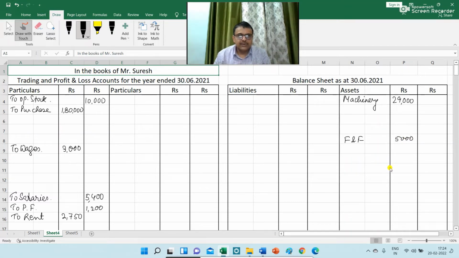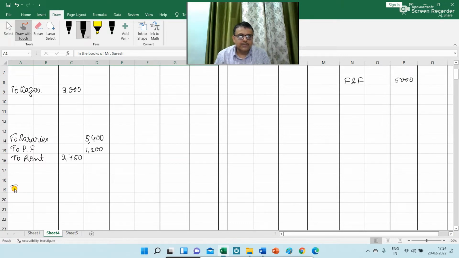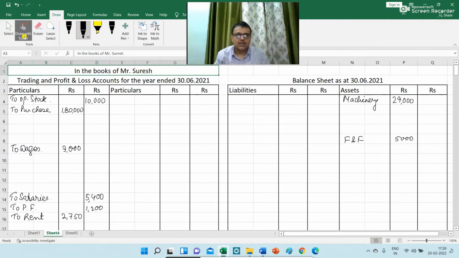Next is electricity. So in PL account I am writing to electricity in the inner column rupees 550. Next, in PL account I am writing trade expenses rupees 1500 in the outer column.